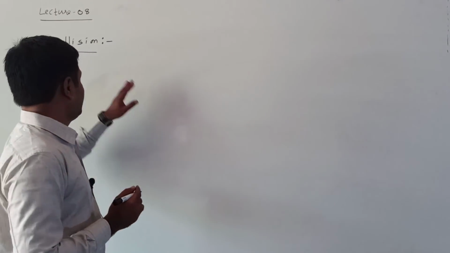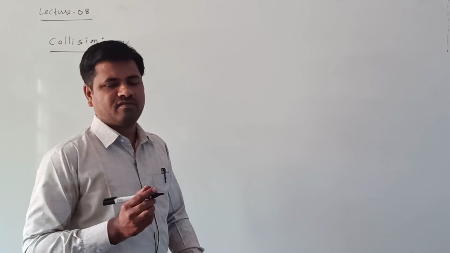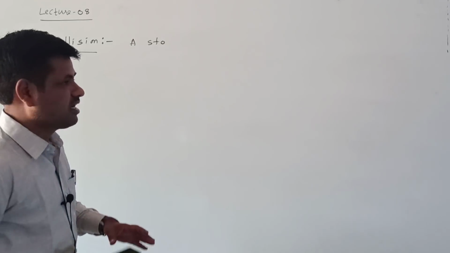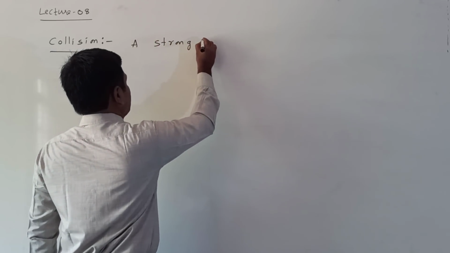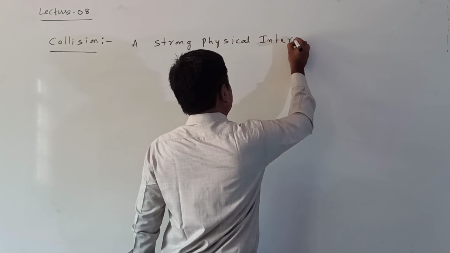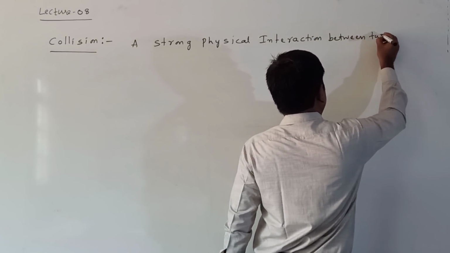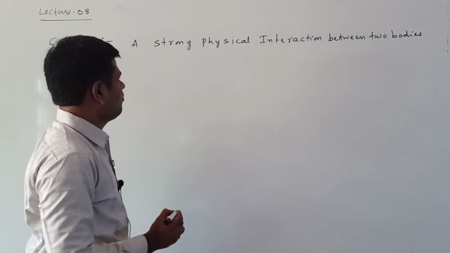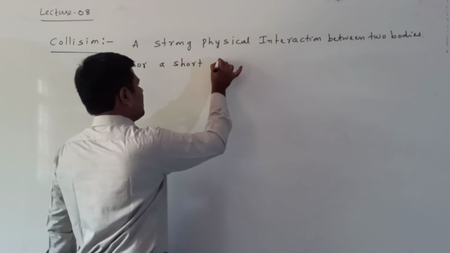Or simply, what is the definition of collision? The definition of collision is a strong physical interaction between two bodies for a short interval of time.